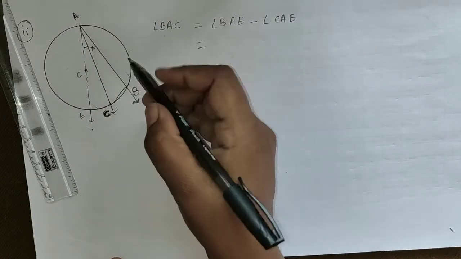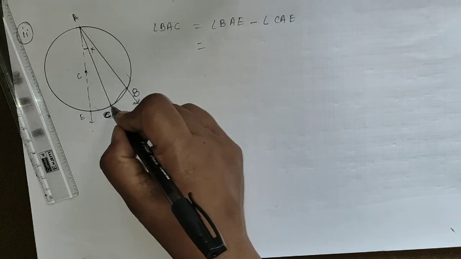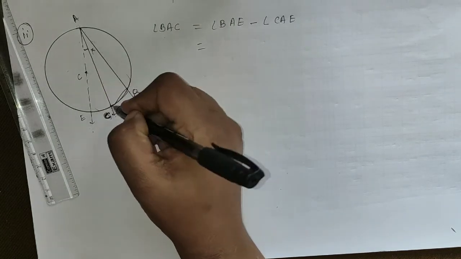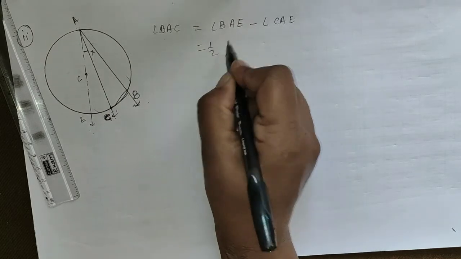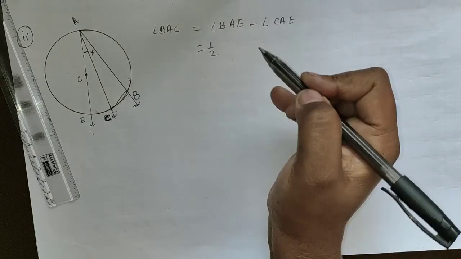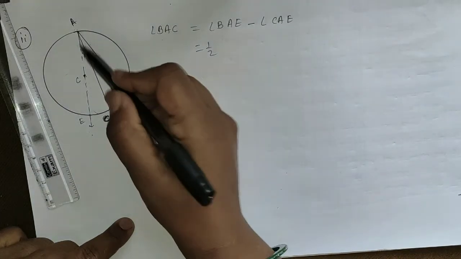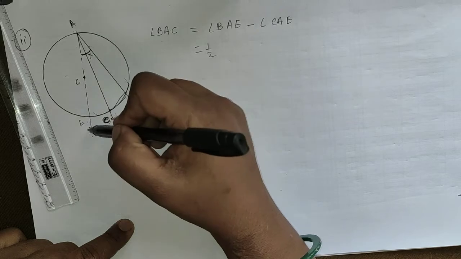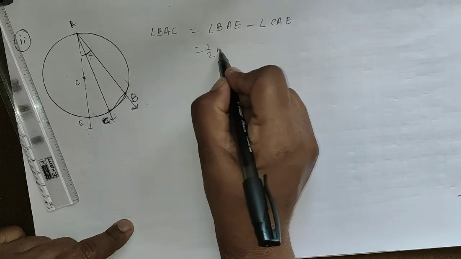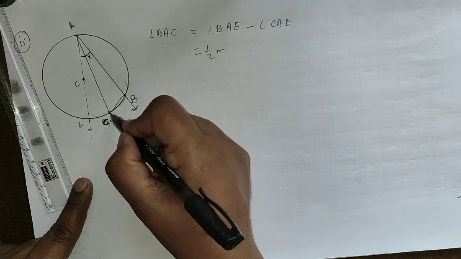Now we see that BAE is equal to half the measure of the intercepted arc. Which is the intercepted arc? Arc BCE.